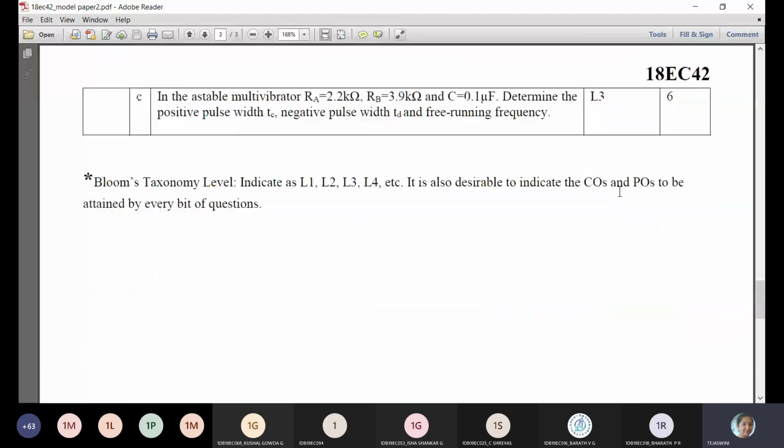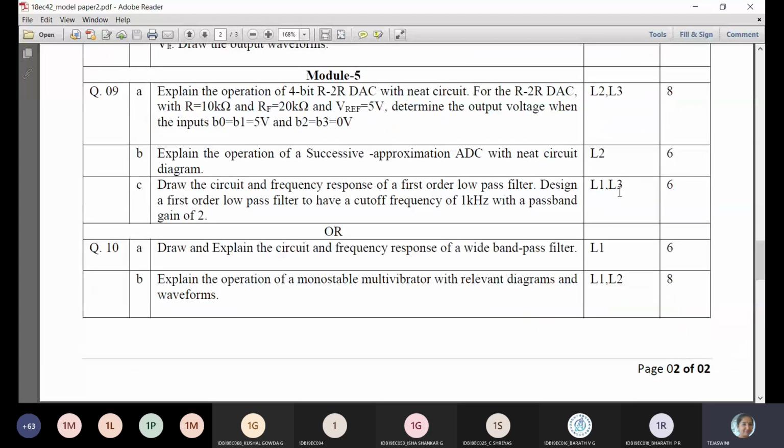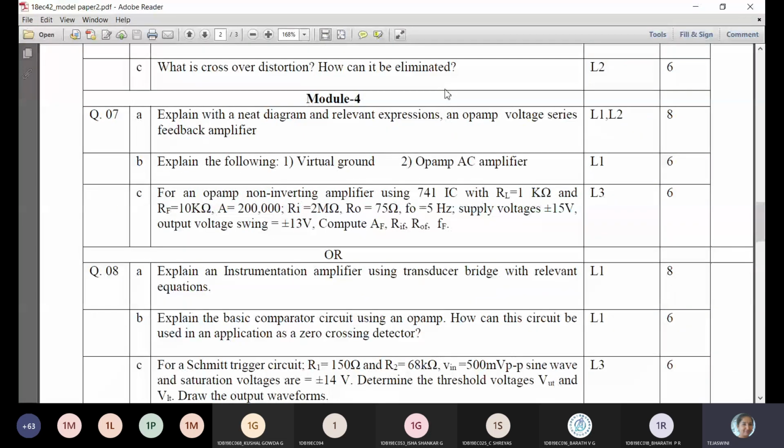Here in the first question, they've asked: explain with a neat diagram and relevant expressions an op-amp voltage series feedback amplifier. Voltage series feedback amplifier means, is it non-inverting or inverting with feedback? Non-inverting, ma'am. So it is non-inverting.